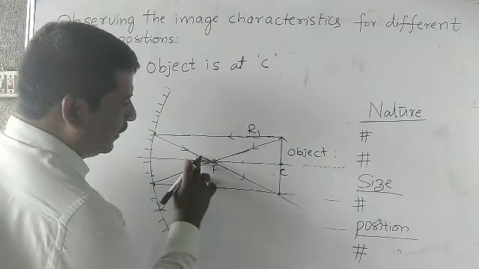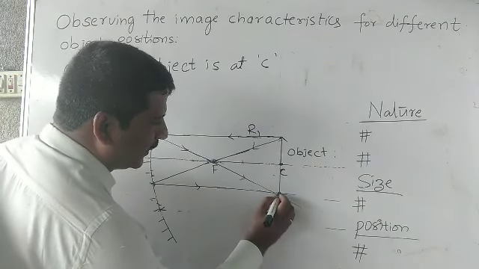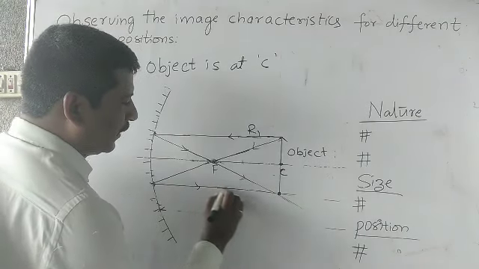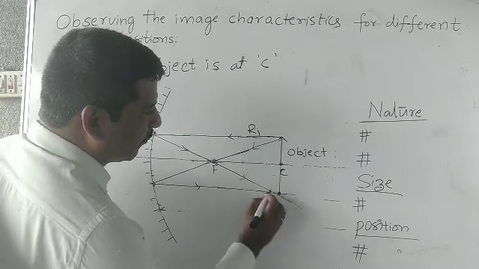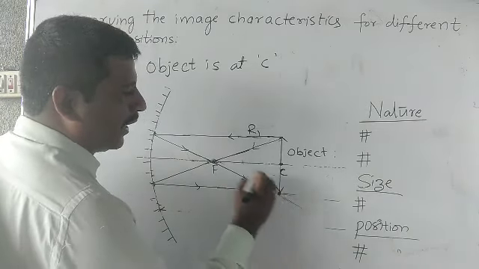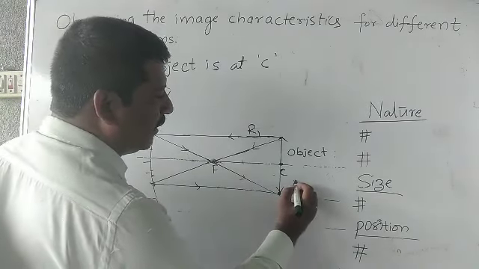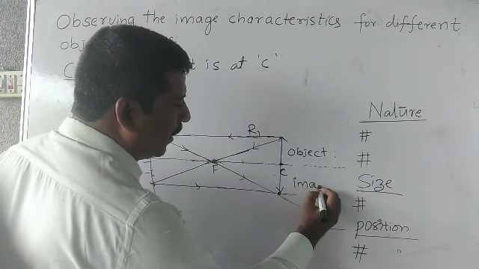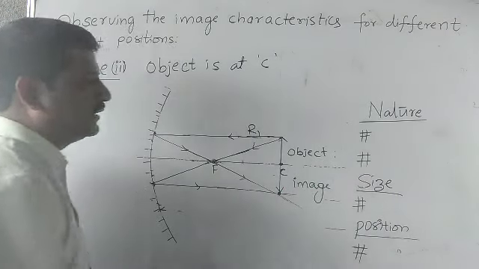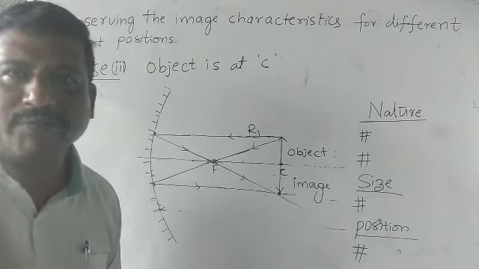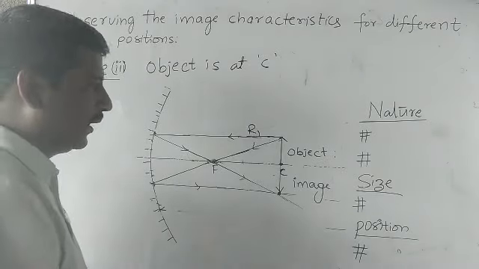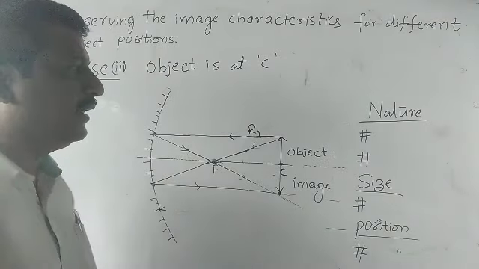See here, the two reflected rays intersect at this point. We have to draw a down arrow. This down arrow will give the image of the object. Okay. Now what are the characteristics of the image? It is a